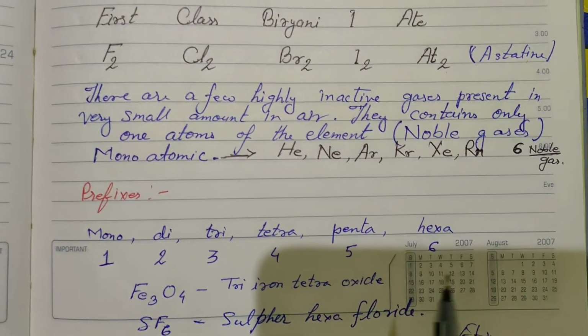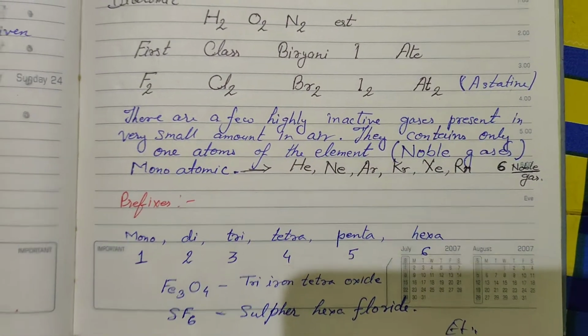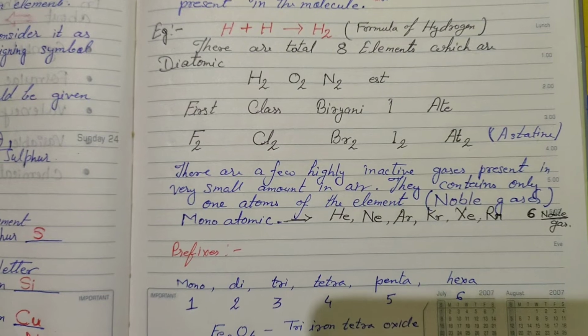Okay, so in the next class we will discuss valency of electrons, variable valency, and other things.